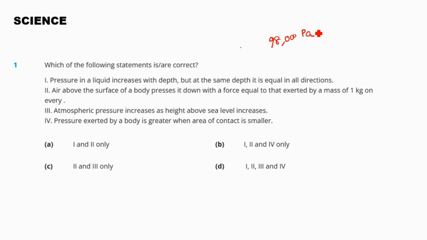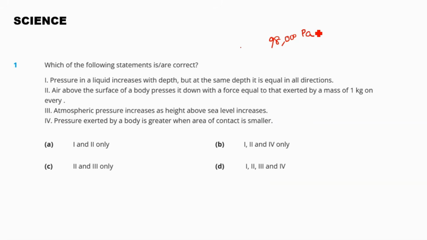Next statement: atmospheric pressure increases as height above sea level increases. Atmospheric pressure does not increase with height. It decreases as height above sea level increases, because there is less air above and the air becomes less dense. This decrease roughly follows an exponential law with altitude. So the statement that atmospheric pressure increases as height increases is incorrect. So the third statement is incorrect.